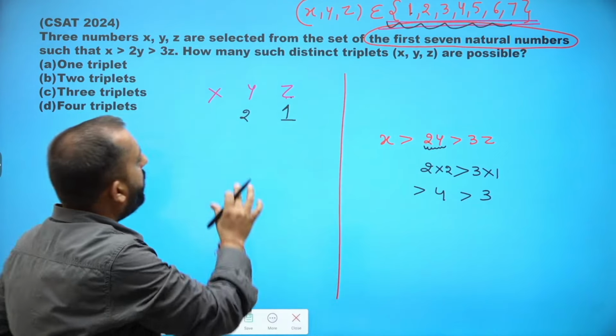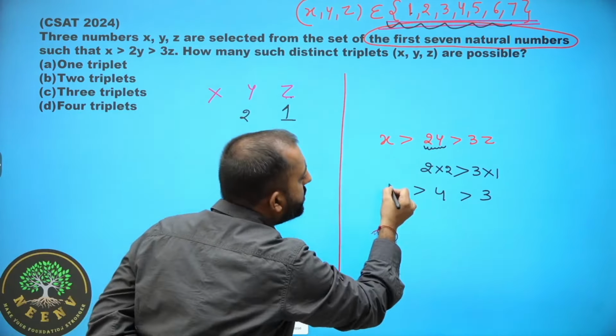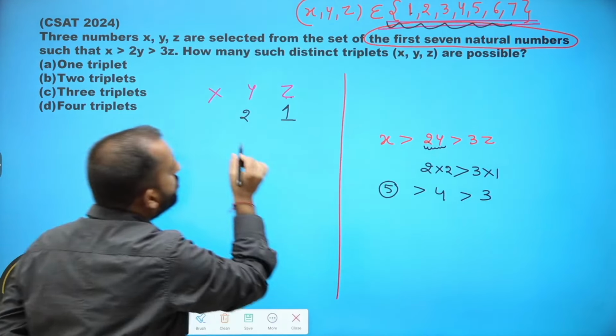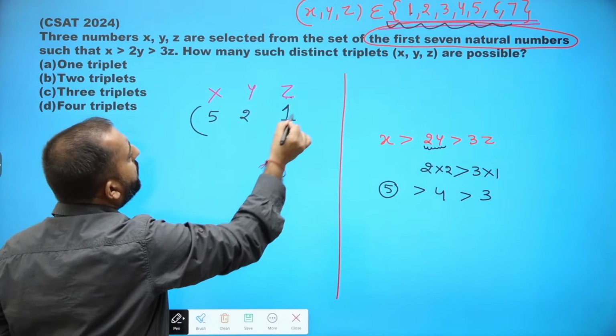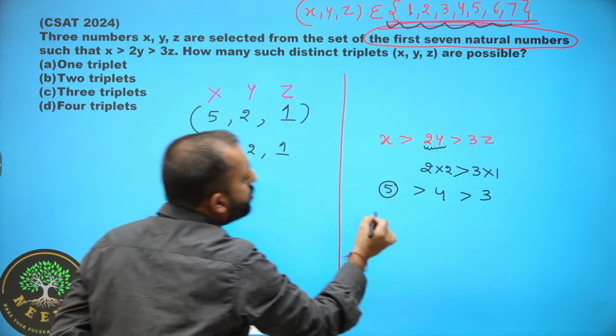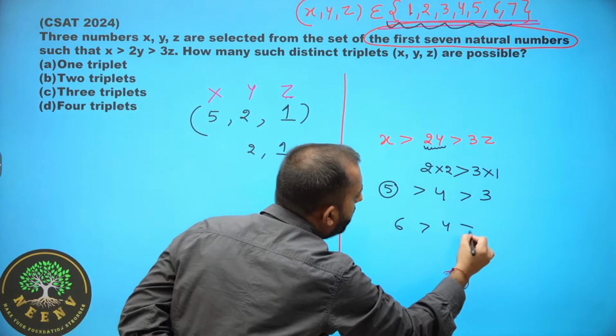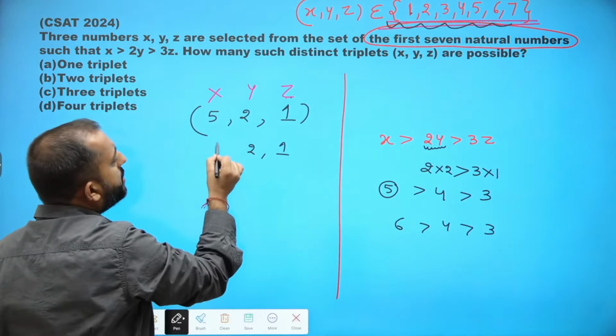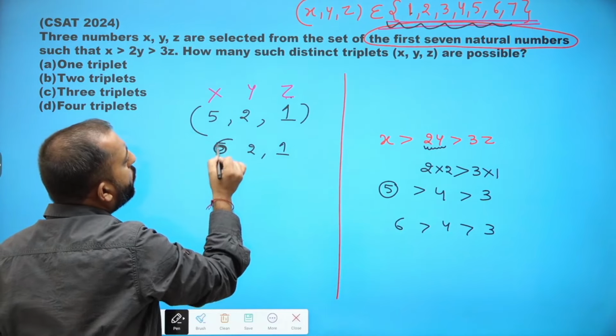So you can consider x to be 5 here. The first such triplet is 5, 2, 1. You can consider x to be 6 here, so the next triplet is 6, 2, 1.